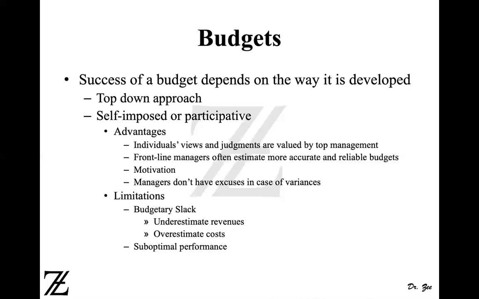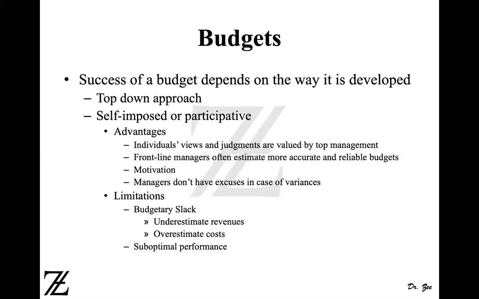So they need to have a really good excuse in case of variance. Otherwise, they won't be able to justify it, and they're going to be in trouble. So these are the advantages of the self-imposed or participative budget. However, there are limitations too. Limitations are what? Limitations are the budgetary slack. What is budgetary slack? Underestimating revenues and overestimating costs.